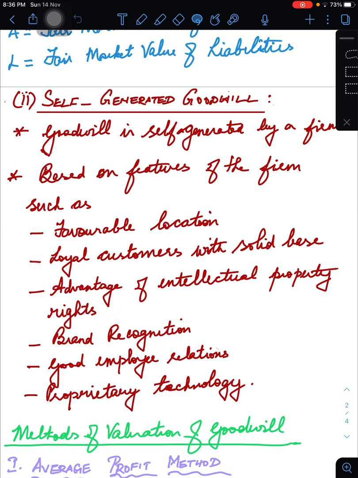There should also be sound, friction-free employee relations with the management, and they should have good proprietary technology. Their technology will outdo the technologies of competitors. That means their technology is unique and belongs to them, which would add to more patents.